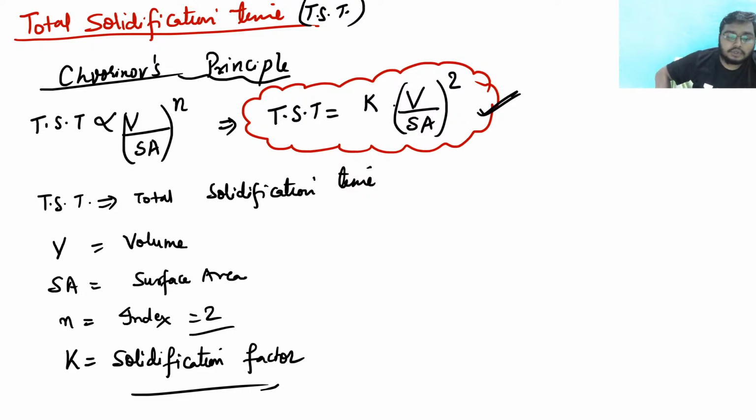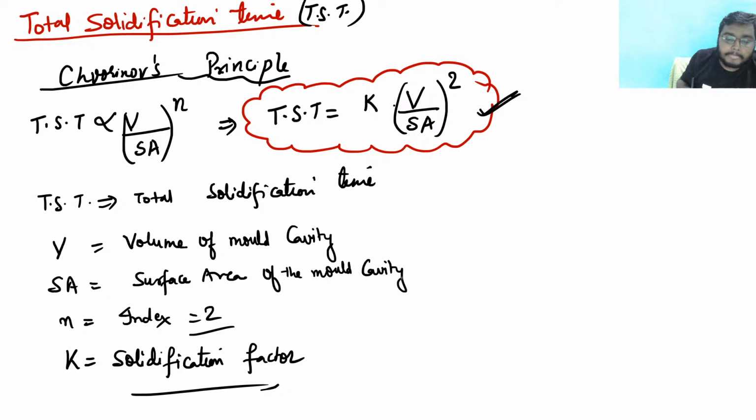So this is what Chvorinov's rule says: to find the total solidification time in any mold cavity, we have to take the volume of the mold cavity and the surface area of the mold cavity, and once we know these, we put them in this equation and we get the total solidification time.